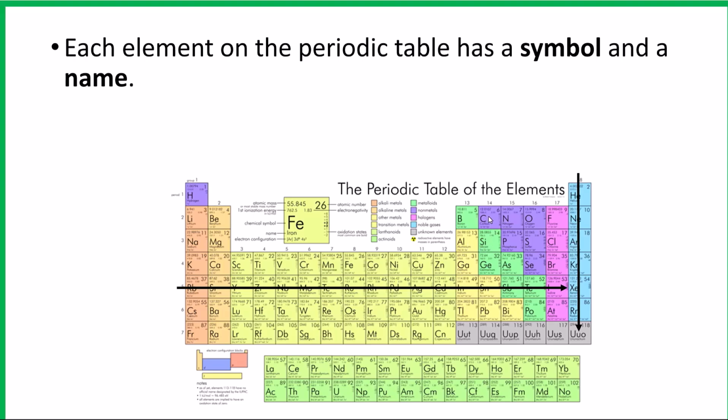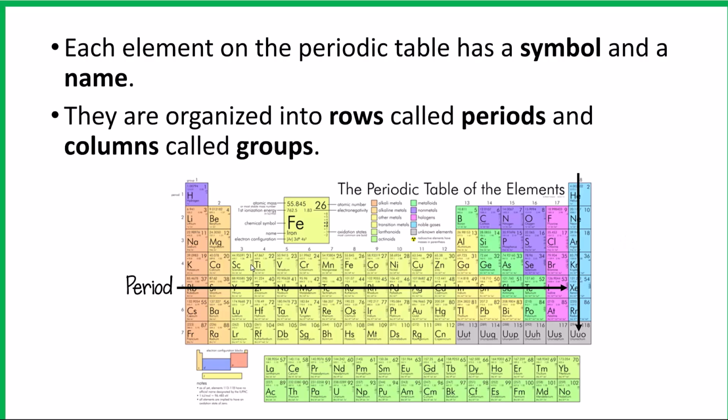So silicon actually shares properties with other elements within this column here. And we can also determine some of its properties based on the row of elements that it's in. The rows are called periods, and the columns are called groups.